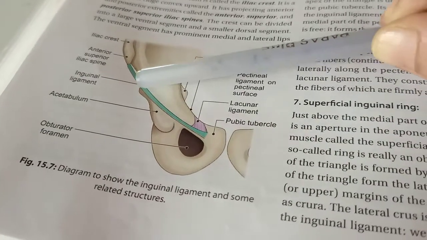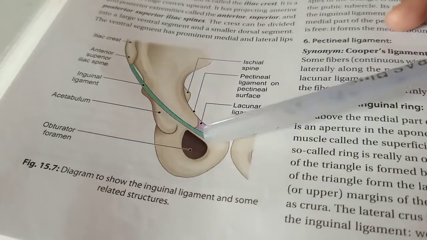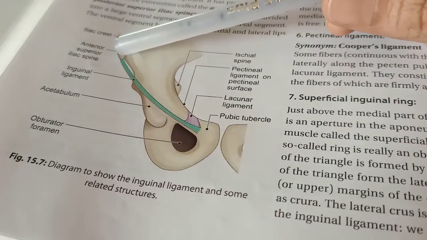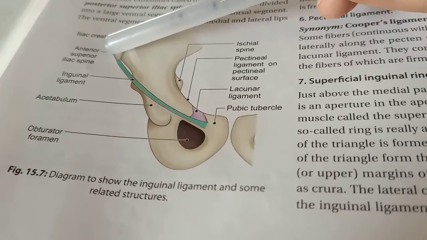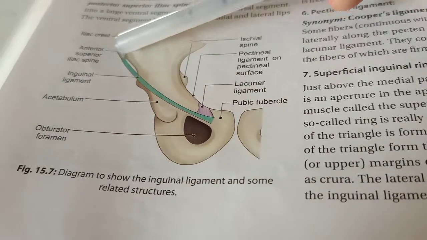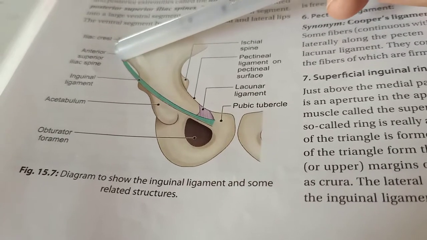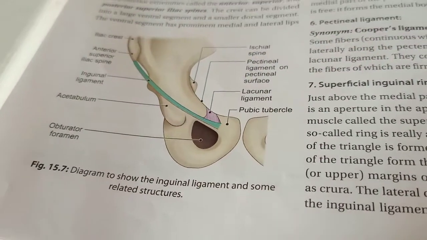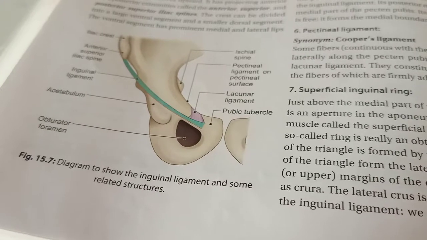This much is the extension of the inguinal ligament. The anterior superior iliac spine to the pubic tubercle. This is your pubic tubercle, and this is the anterior superior iliac spine. So this much is the extension of the inguinal ligament.